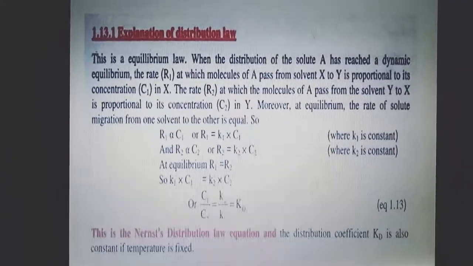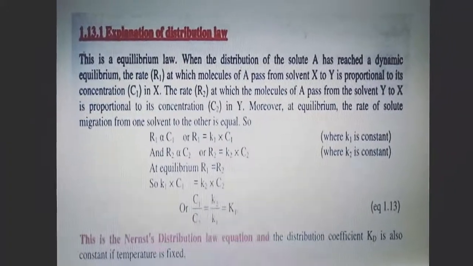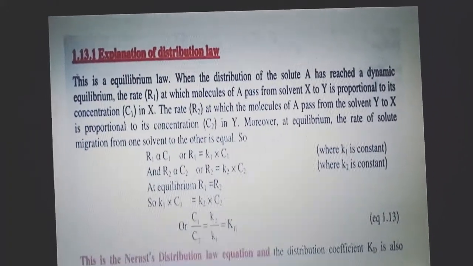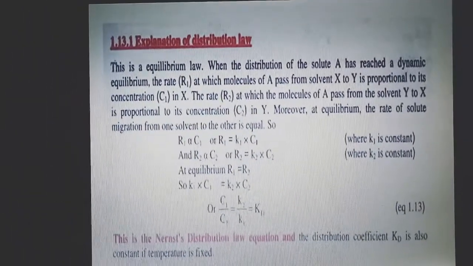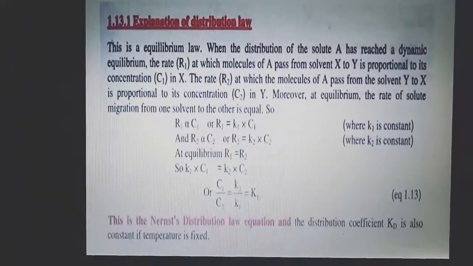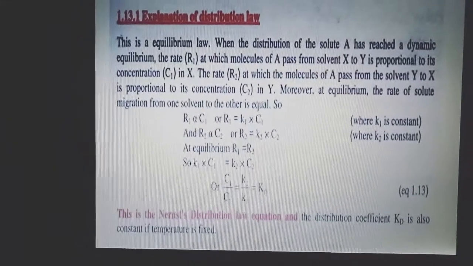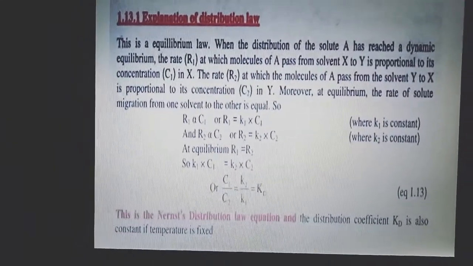R2 is the rate at which the molecules of A pass from solvent Y to X, and it is directly proportional to its concentration in Y, that is C2.